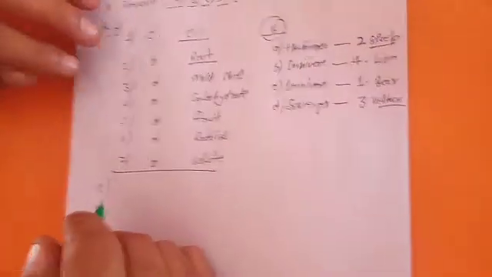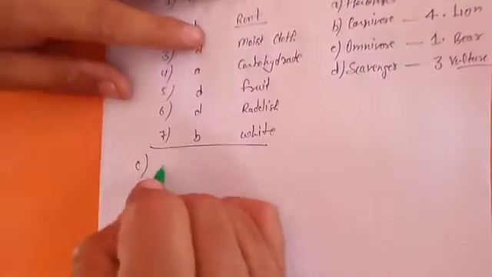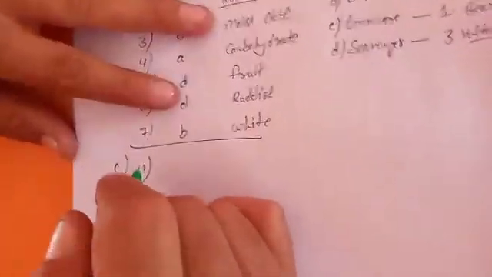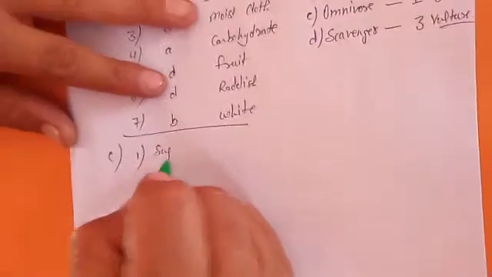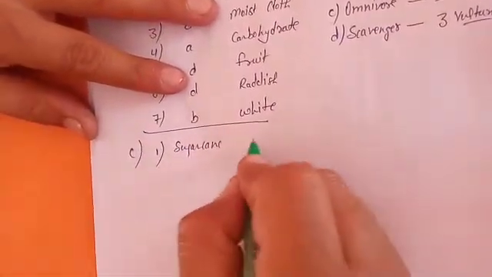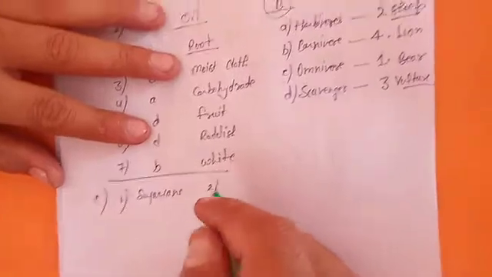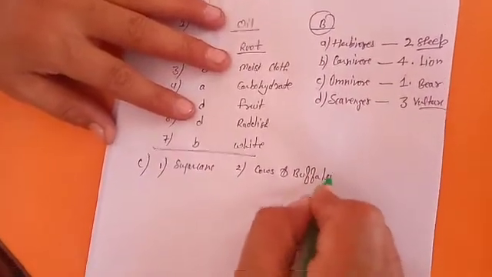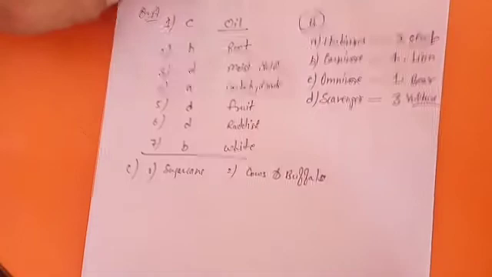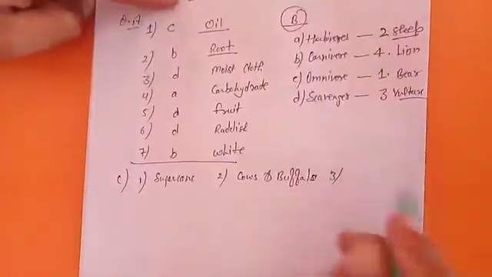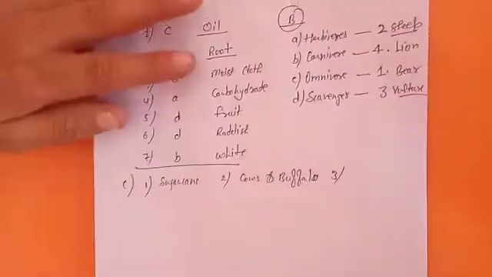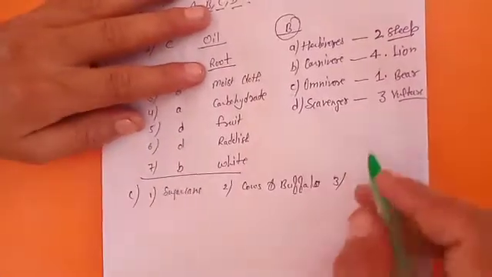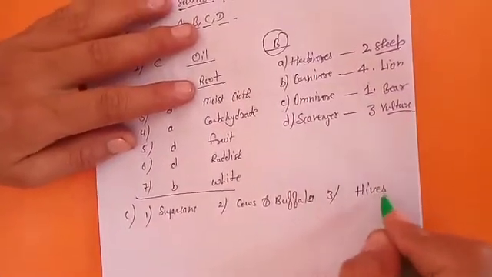Now come to part C, in which you have the fill in the blanks. 8 fill in the blanks are given. I am solving one by one. First, we get sugar from sugarcane. Second, we get milk from cows and buffalo. You can also write sheep. Third, honeybees store honey in their hives.